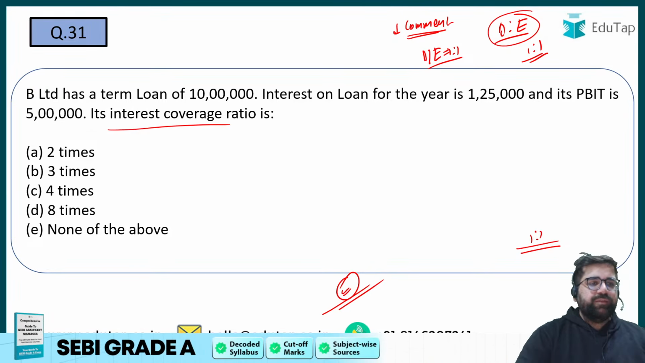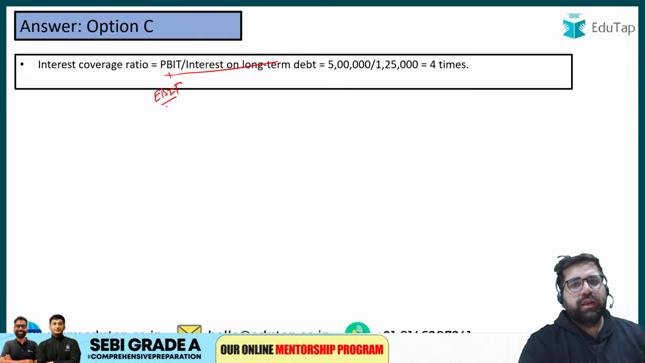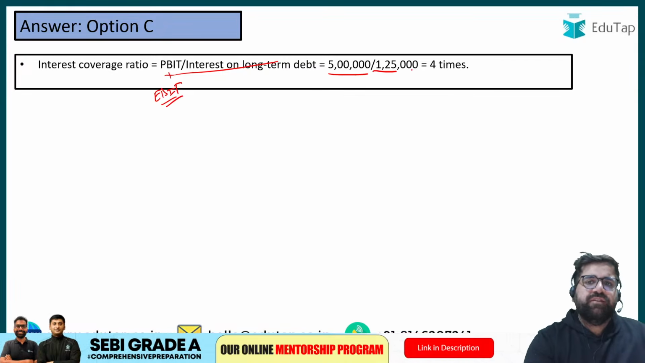Yes, the correct answer will be 4 times. Now, very easy question. You just have to remember the formula of interest coverage ratio, right? Interest coverage ratio is your PBIT divided by your interest. PBIT can also be written as EBIT over here. EBIT was given to you as 5 lakh divided by 125, which is your interest obligation. The answer will come as 4 times.